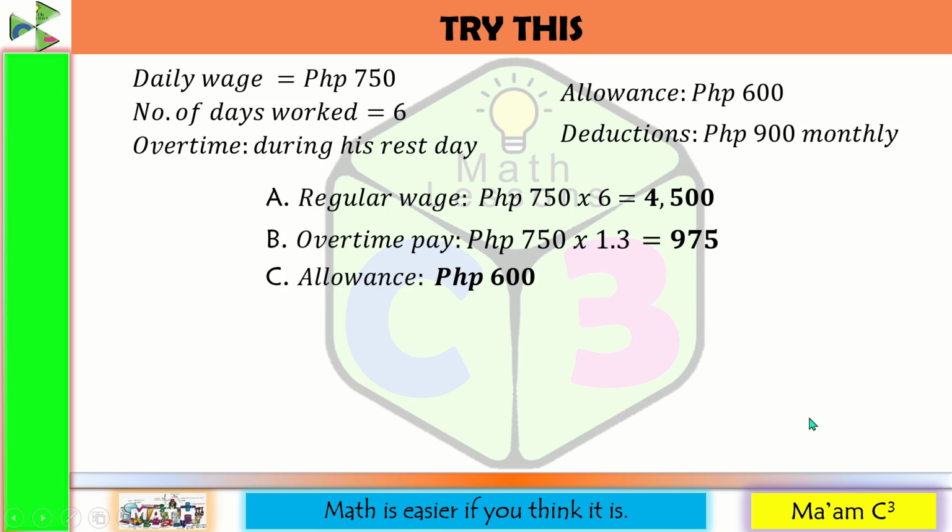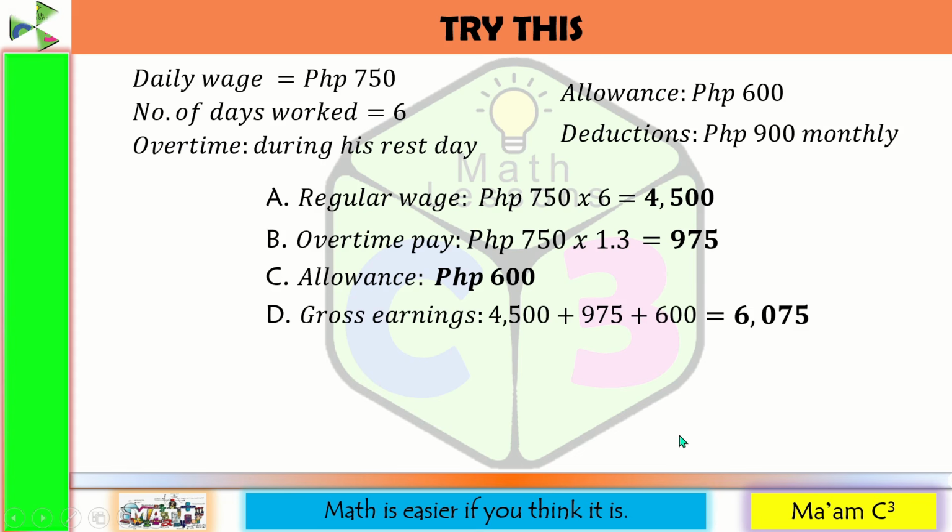We are also going to add the 600 pesos weekly allowance. So his gross earnings would be 4,500 plus 975 plus 600 pesos. That is 6,075.